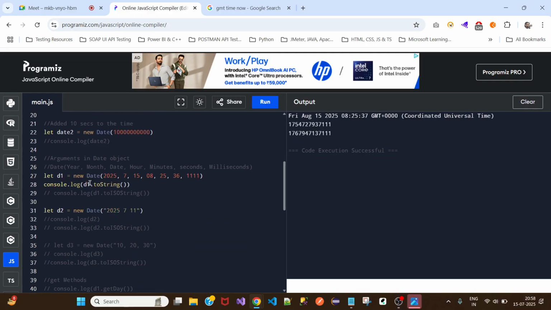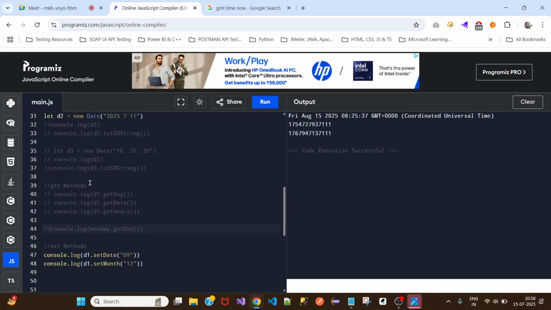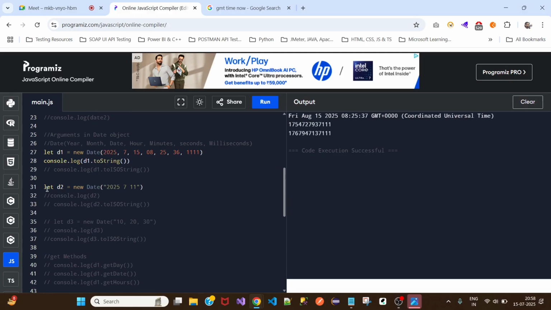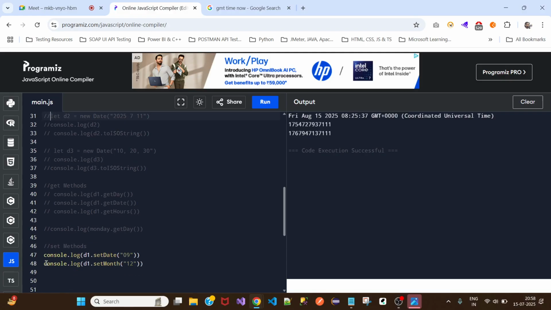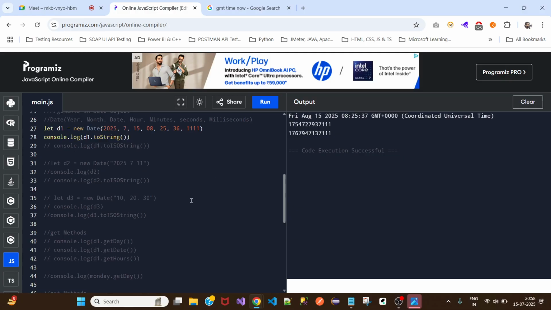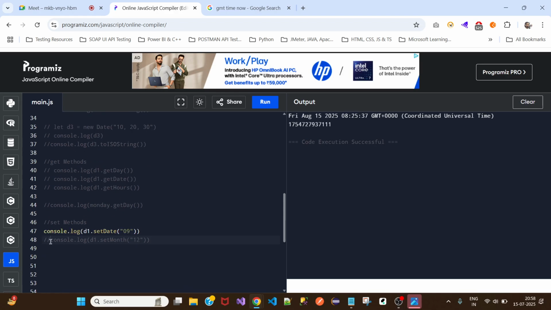Okay, there's only one print statement, and this is D1. Let me comment this too, and let me comment this first and set 9. Now when I say setDate to 9 and let me run this, it's still okay.